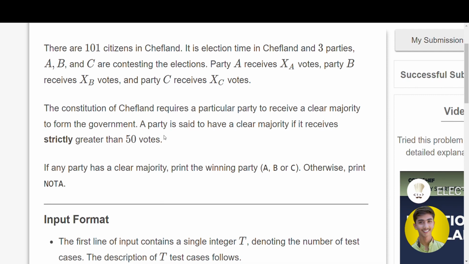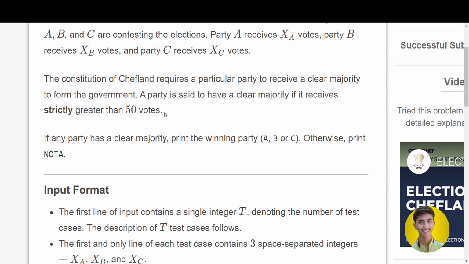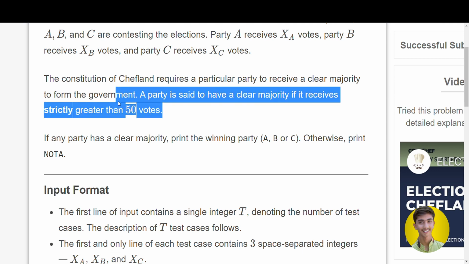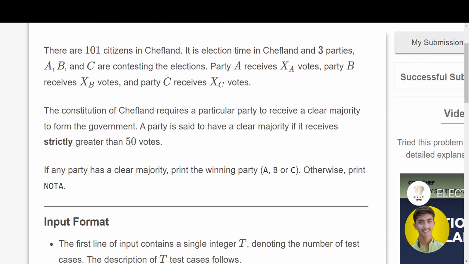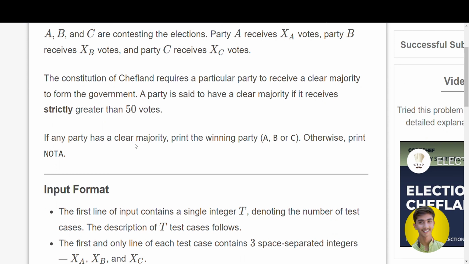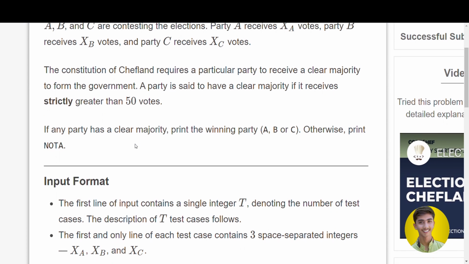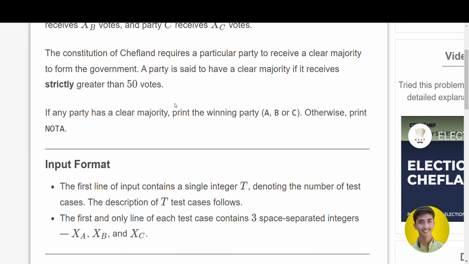In short, if any party receives votes greater than 50, it is called a clear majority, because we have 101 votes, and then it's obvious that the party has a clear majority.